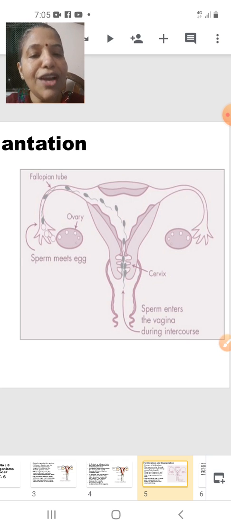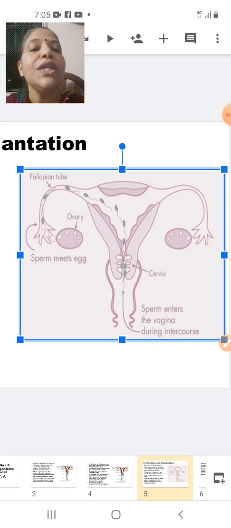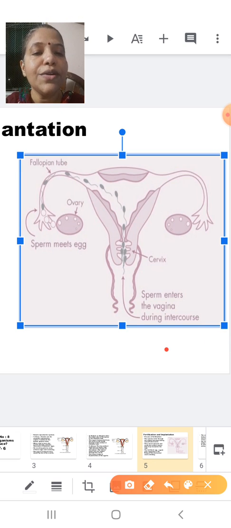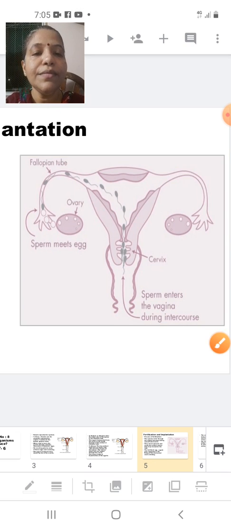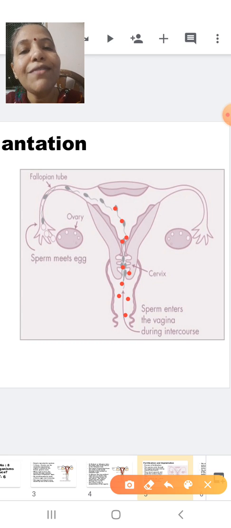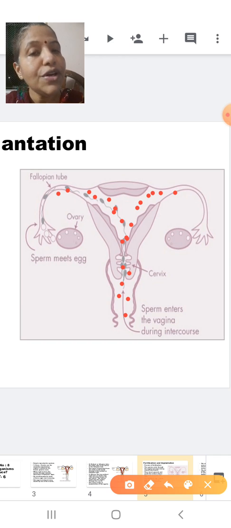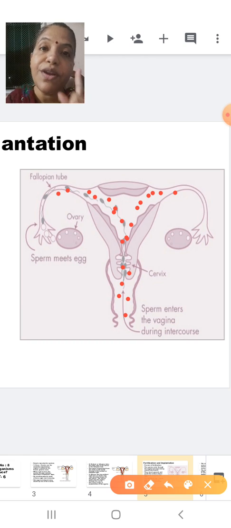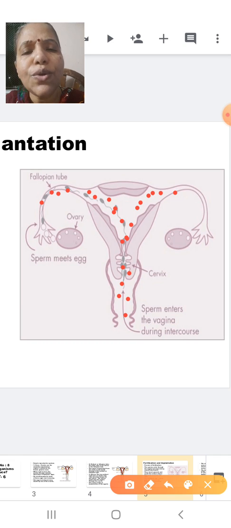Students, this is the vagina. At the time of sexual intercourse, the sperms are deposited in the vagina. Slowly from the vagina, the sperms will swim and enter into the fallopian tube. They will go to both the sides searching for the ovum. But you know that out of the two ovaries, only one ovary will release the ovum in one month. So it is searching here. You can see these are the ovum which is released by the ovary. So the sperm is coming.